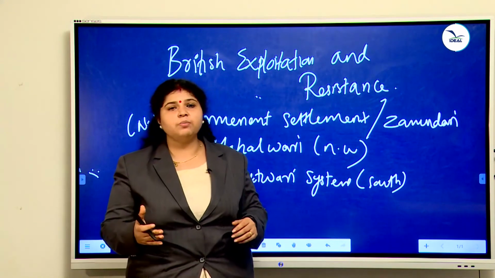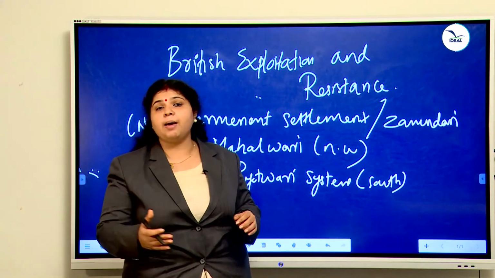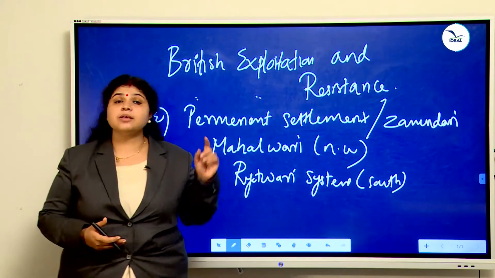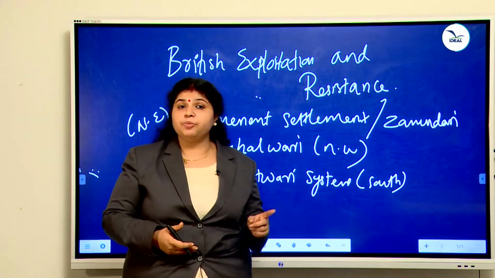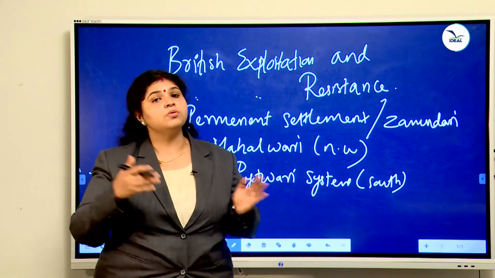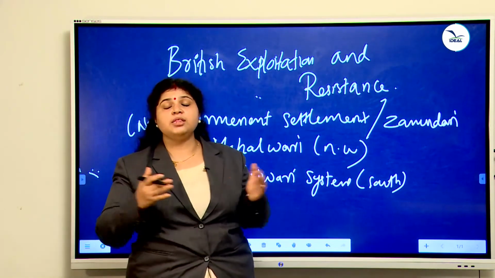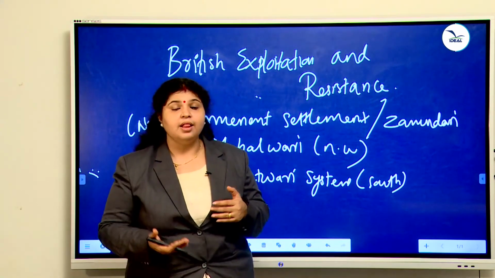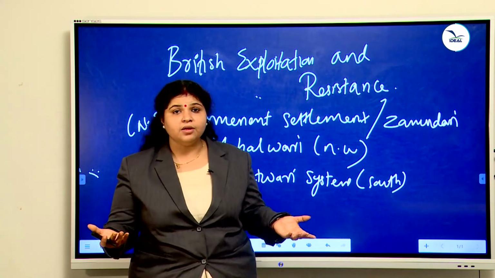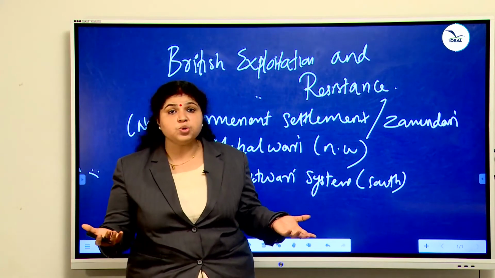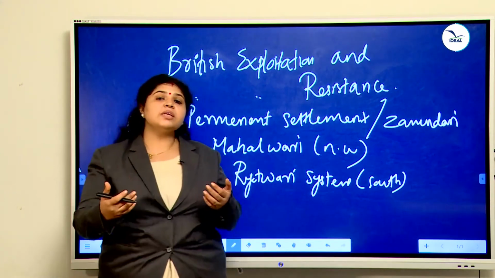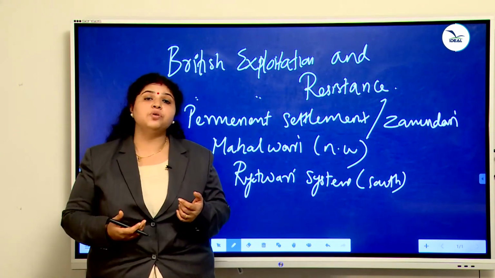The impact of commercialization is poverty, famine and unemployment. So what is commercialization? Change in the production from food crops to cash crops. That change in the production form is called commercialization. Later the fields in India produced the market needs of Britain. The best example we want to learn is the Indigo Revolt.